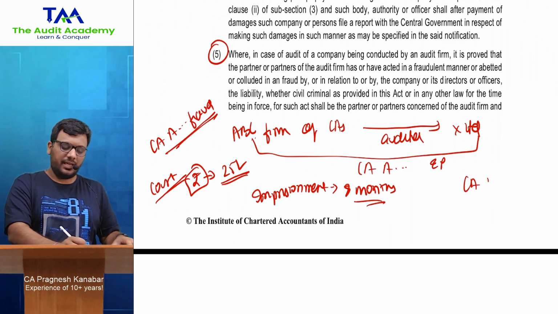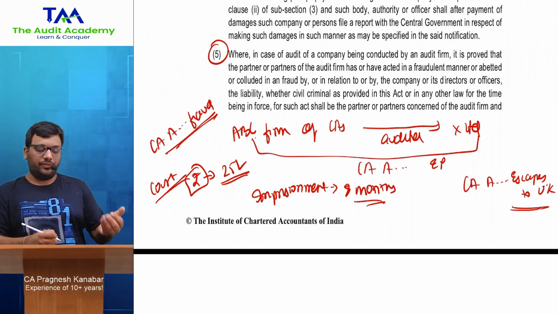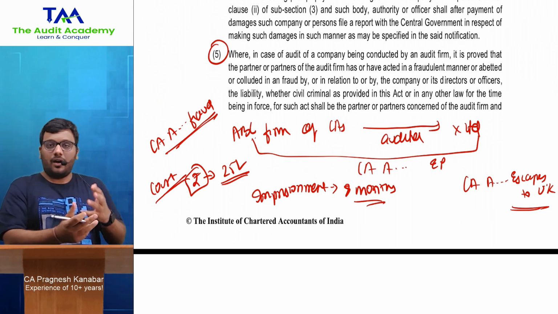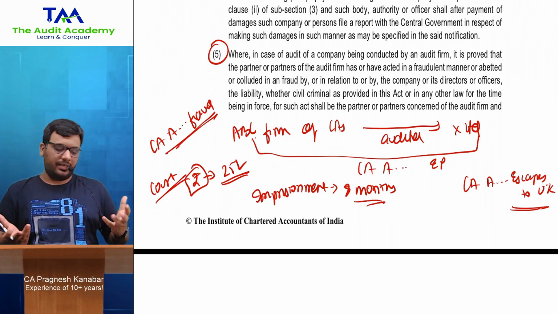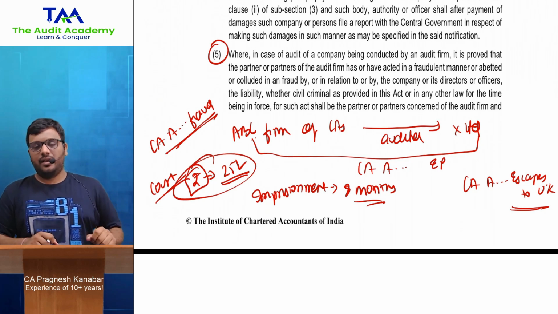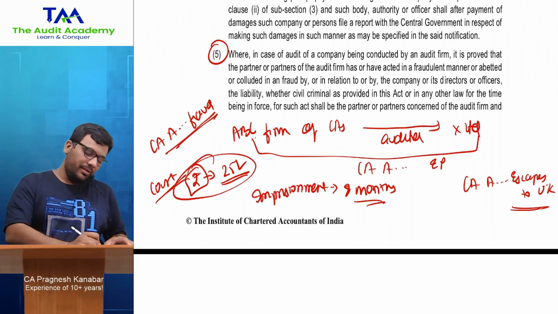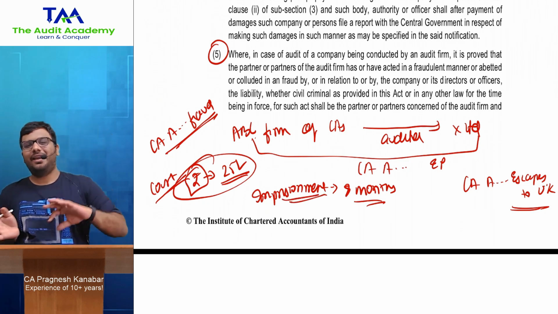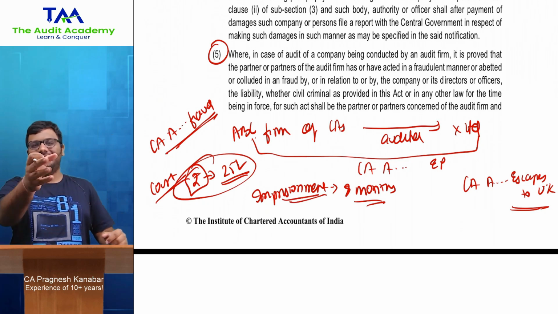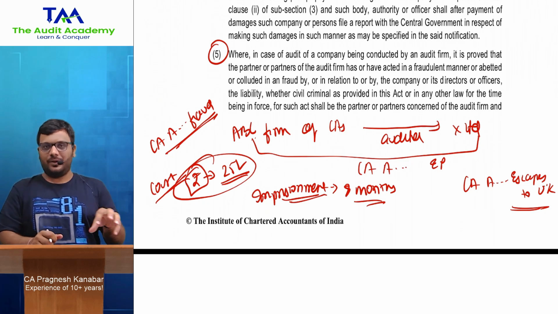Let us say CAA escapes, he left the country and ran away, to the UK. Alright, the UK is our favorite holiday destination for these kind of thieves. So let us say CAA escapes to the UK, and now what will happen with respect to fine and imprisonment? See, whatever is the monetary amount, obviously A, B, C, everyone needs to share it. Now if CAA has escaped, then B and C need to share it. Correct. But when it comes to imprisonment, obviously you cannot say now A has gone, so B will go to jail for 4 months and C will go to jail for 4 months. All right. So that is what they are trying to sort out in this particular discussion over here.